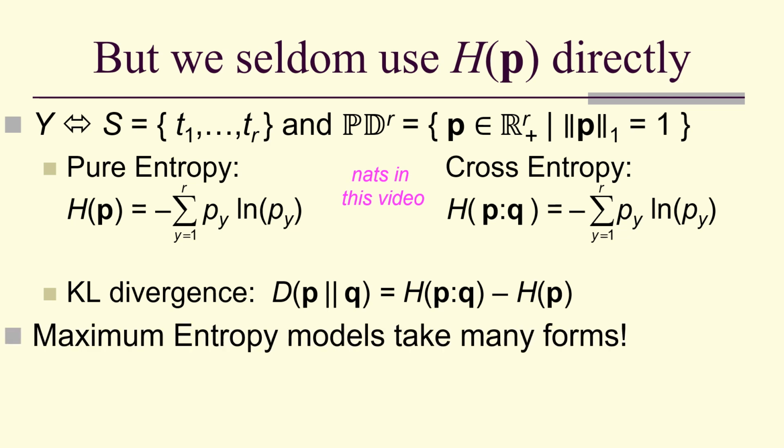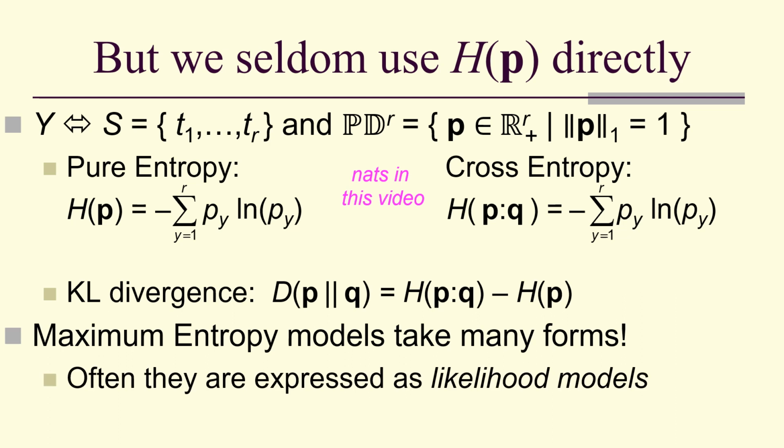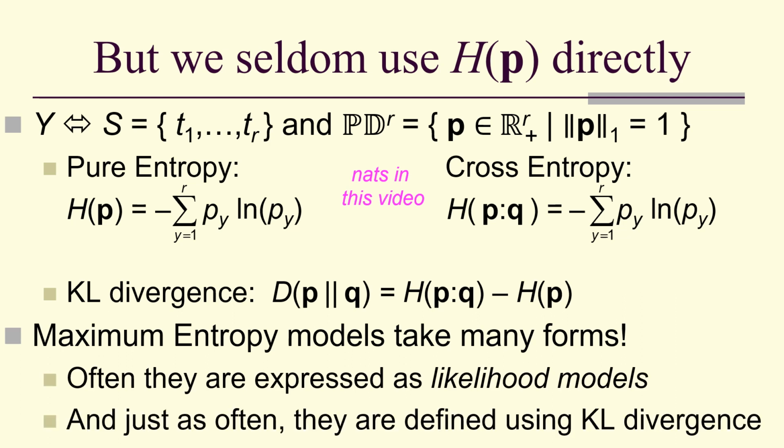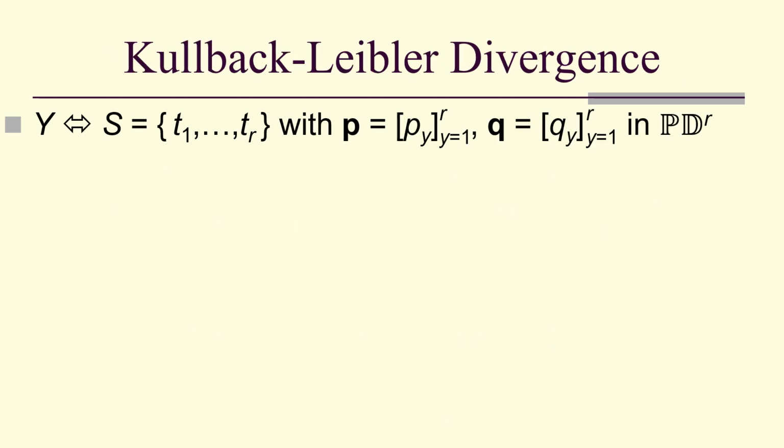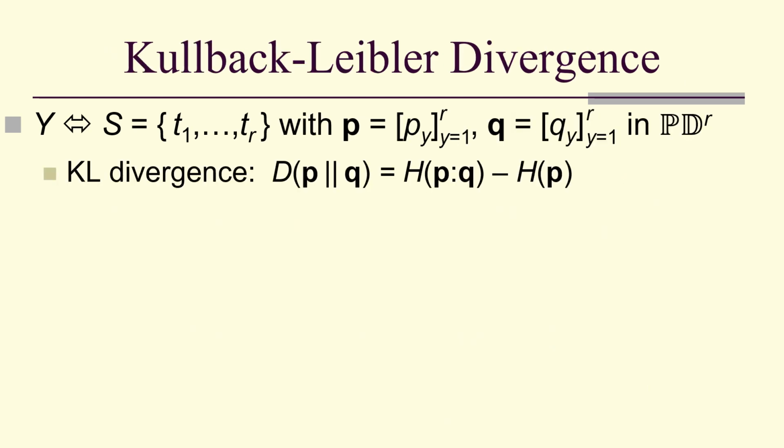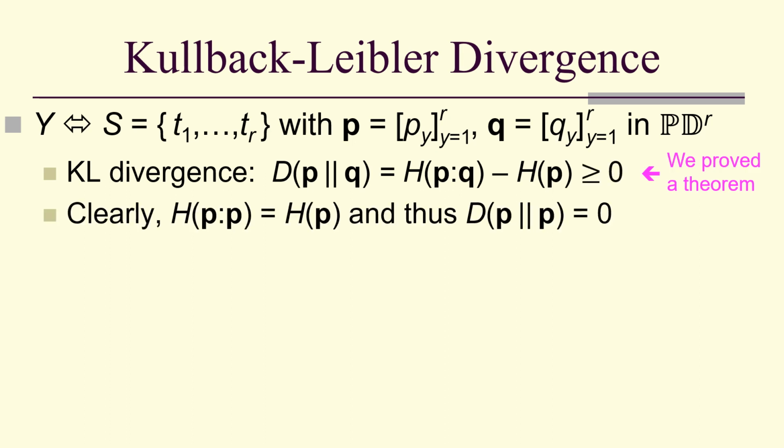And that means that our maximum entropy models can take many forms. They're often expressed as likelihood models and just as often defined using KL divergence. So let's illustrate. This is our KL divergence. We proved a theorem saying it is non-negative, and it's equal to 0 when the P and the Q are the same distribution.